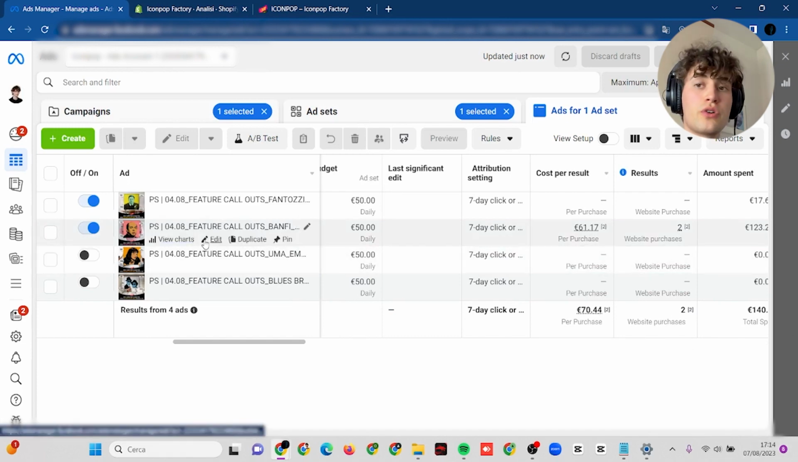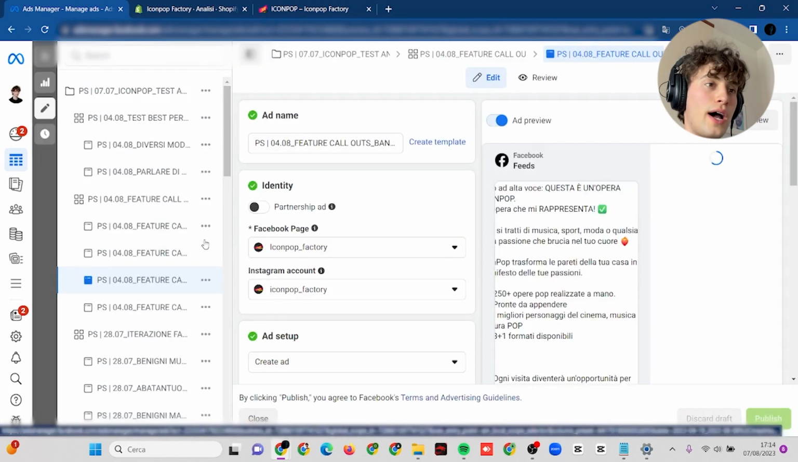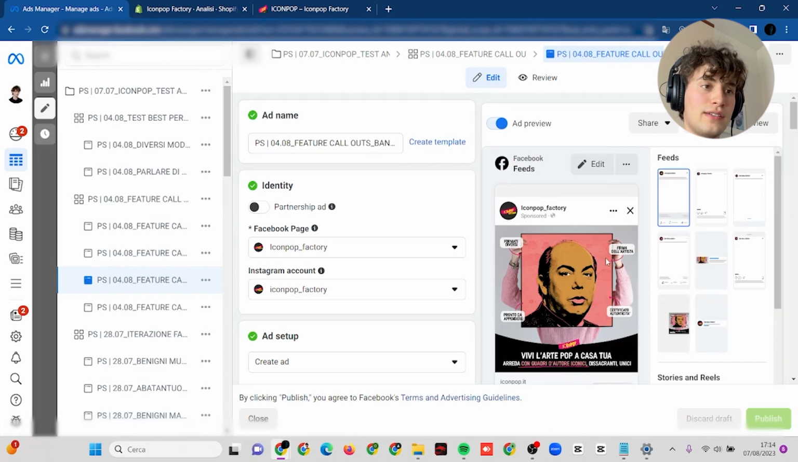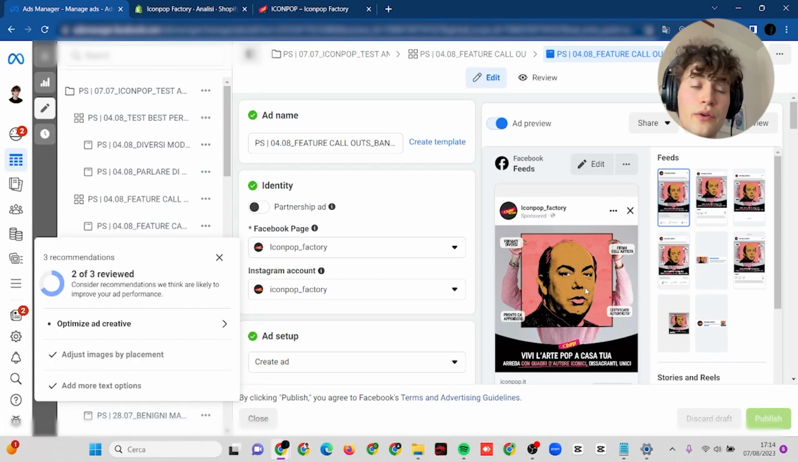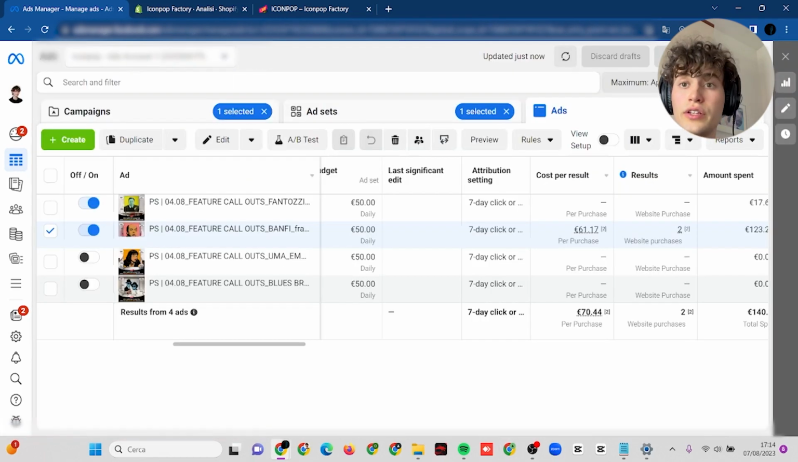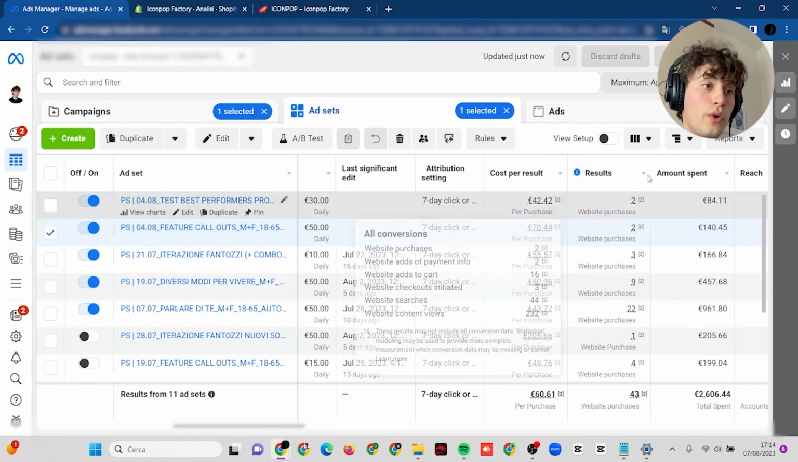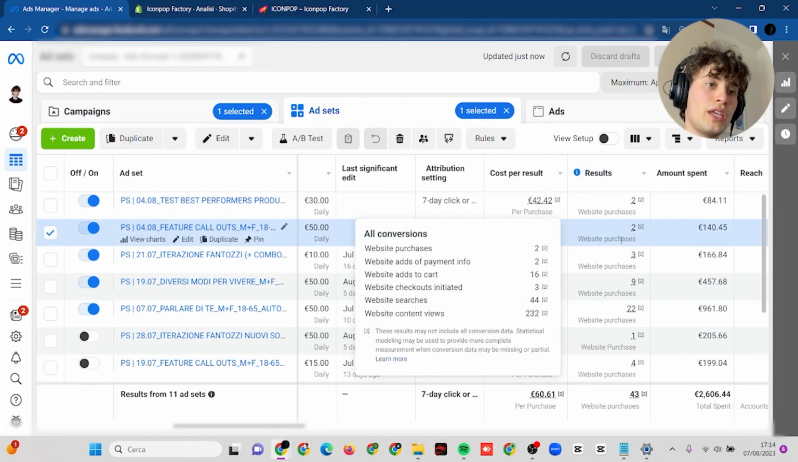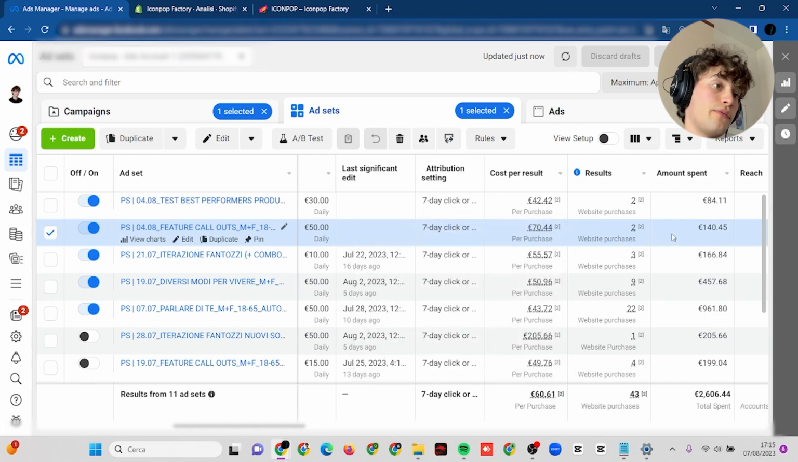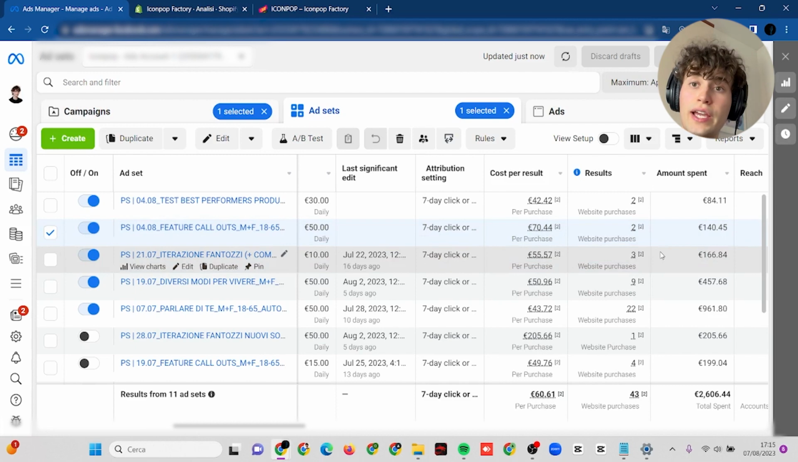So for example, the feature callouts. If you follow me for a while, you know that this is a kind of creative that I really like and that is performing for the majority of my ad accounts. So this is a totally new test, which I always recommend, in order to find an even better, maybe the best, creative format that can work for your ad accounts and that can allow you to scale an ad account.